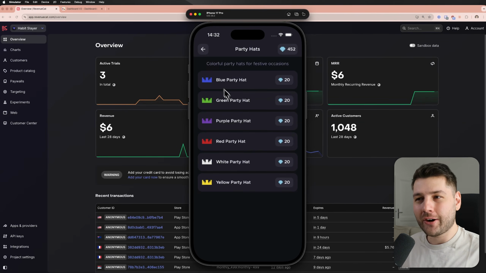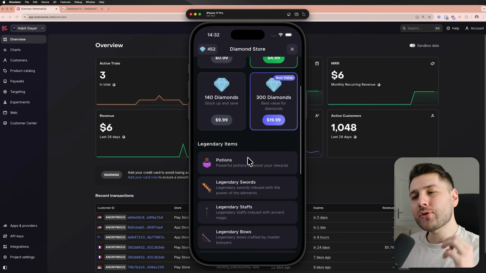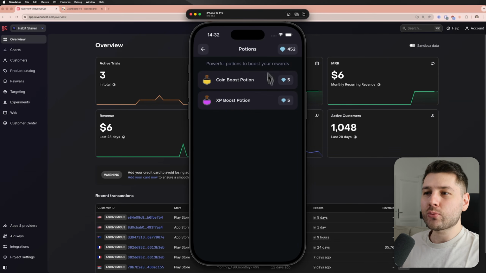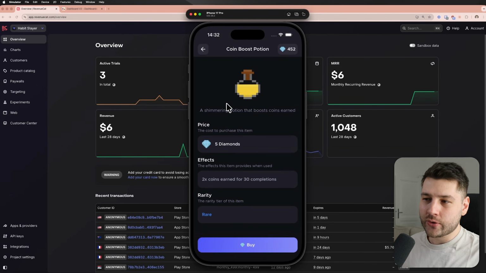I have a few on my character because I just love RuneScape and I love the concept of party hats. And then we also have some quality of life improvements, which are these potions here that basically give you a boost of coins. So here you're basically getting double the coins every single time that you do a habit for 30 completions. So you can buy this multiple times if you want.